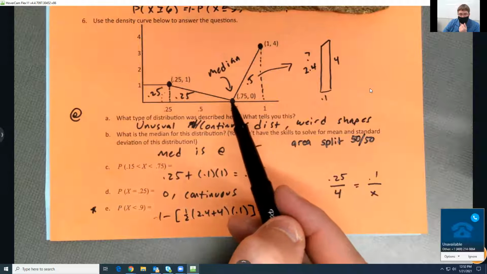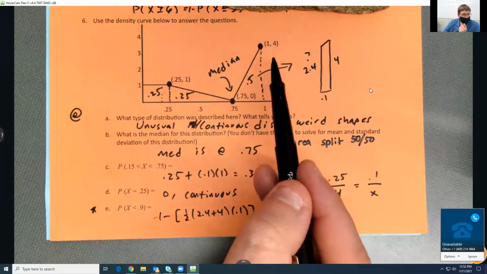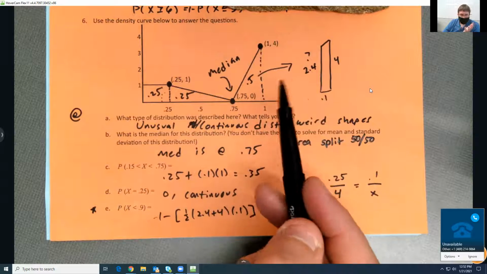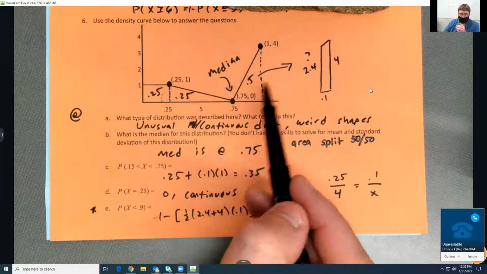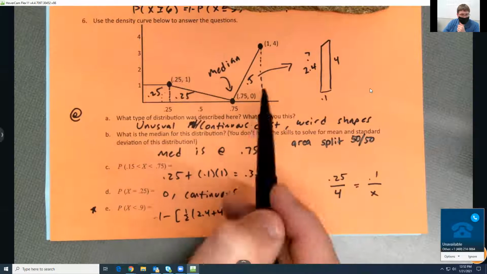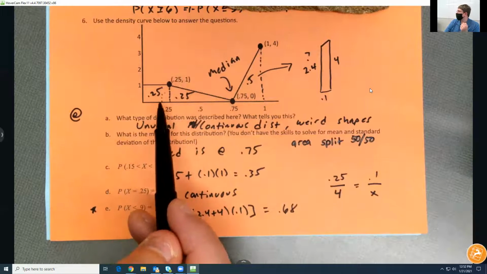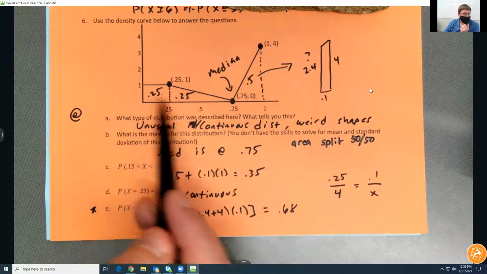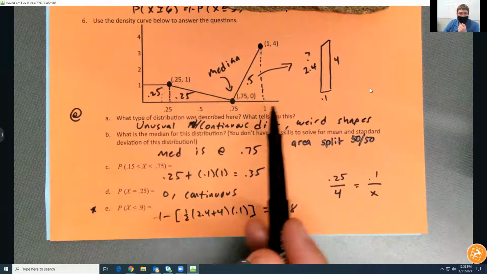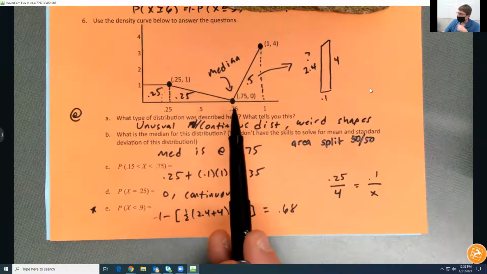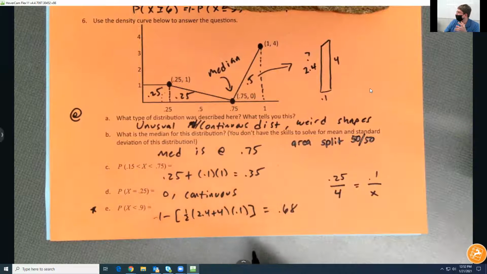All right, so you find that the base here is 0.25. The height is 4. Then divide that by 2, or times 1/2, however you like to do it, and I get 0.5 as my final answer. So my brain automatically went, if 50% of the area of this whole thing is here, guess what? The other 50% is here. So I found the right spot, and I moved on from that question. I went ahead and figured these out anyway because I needed them for some other things, but it confirmed that I have a 50-50 split at this point. Does that make sense? We didn't really go over one of these in the notes, so I want to stop and make sure you guys are okay with this.